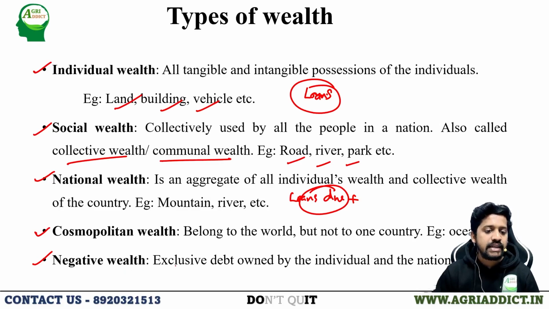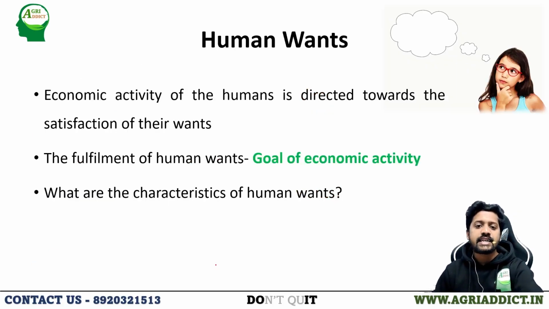And the last one is negative wealth. These are the exclusive debts owed by the individual and the nation. If we are taking a loan from other persons, or the nation is borrowing some funds from other nations, then those can be considered as debts, and that can be considered as negative wealth. So these are the types of wealth.